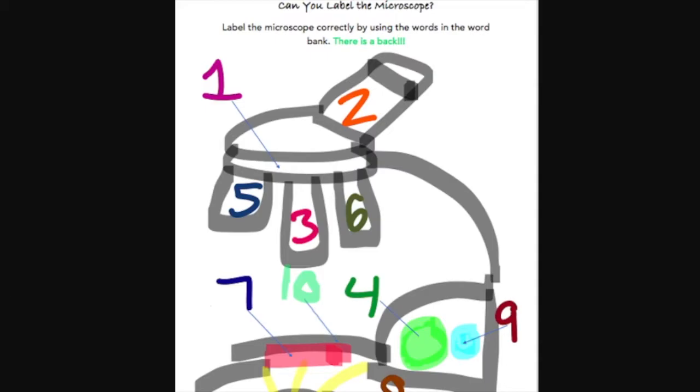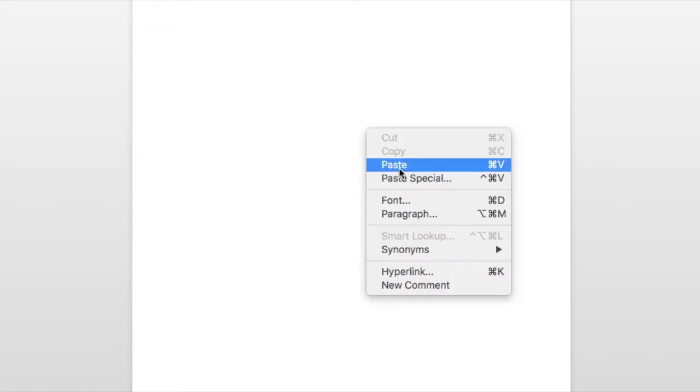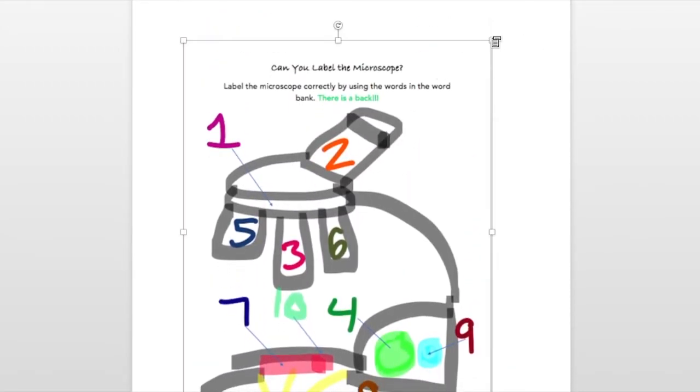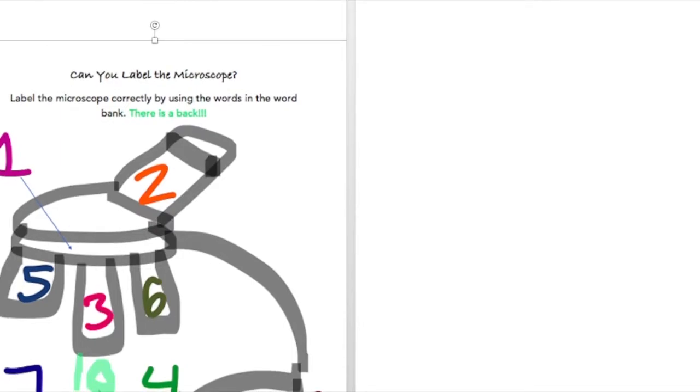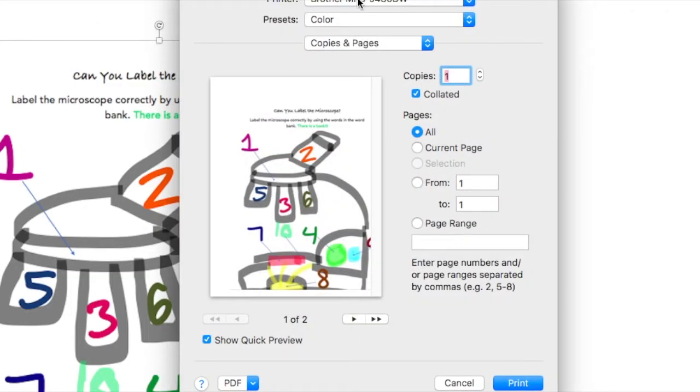Open a Word document. Get a new blank document, and then paste the image onto it. It might not fit the page, but to fix that, just move it until it does. And then click the print icon on top of your page and make sure it gets the right color and the right printer. Make sure you have the correct copies, and then select all of your pages and click print.